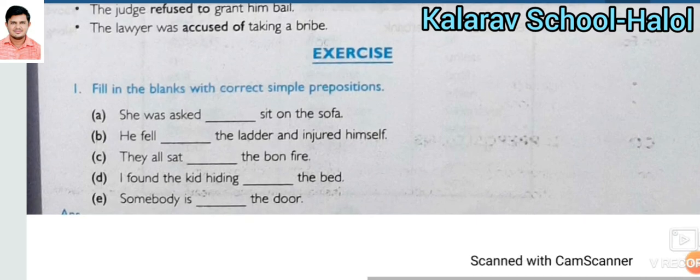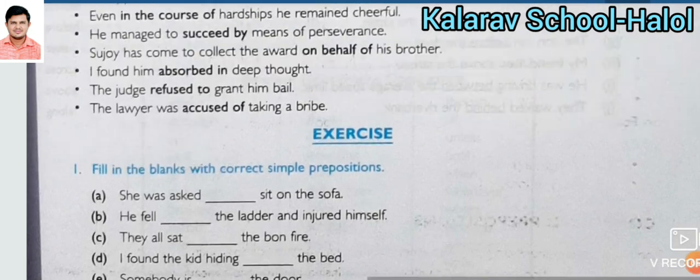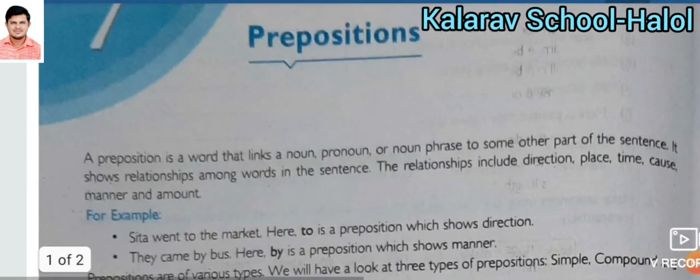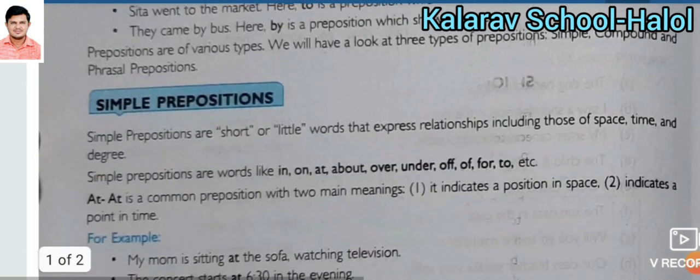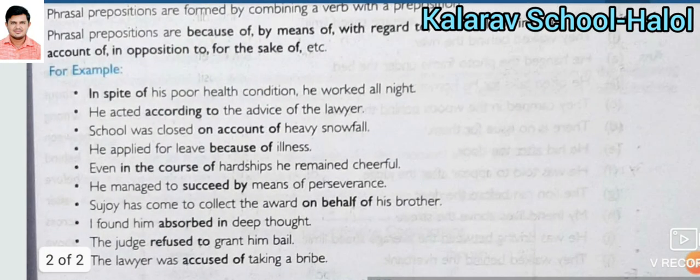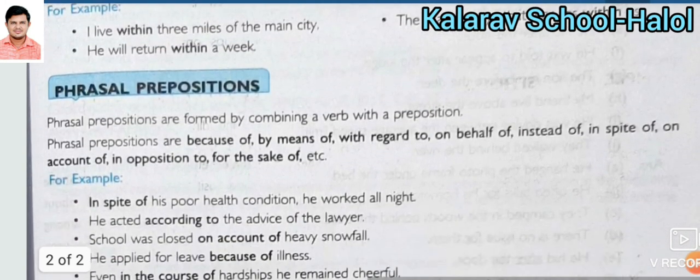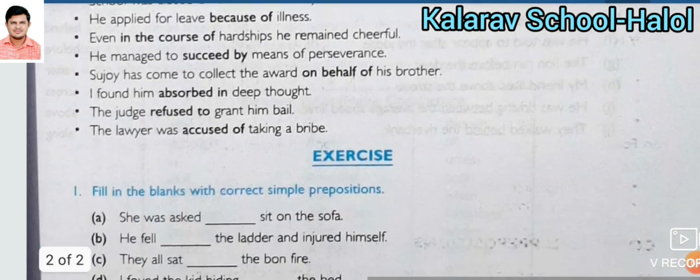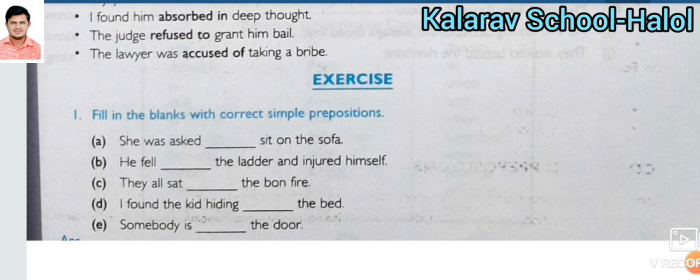I have explained this chapter about the preposition. Which types of preposition did we study? Simple preposition number 1, compound preposition number 2, and number 3 phrasal preposition. Related to this video, 5 exercise examples are given here. I will send you this PDF. You have to write down this PDF in your notebook and also solve this exercise with the answers.